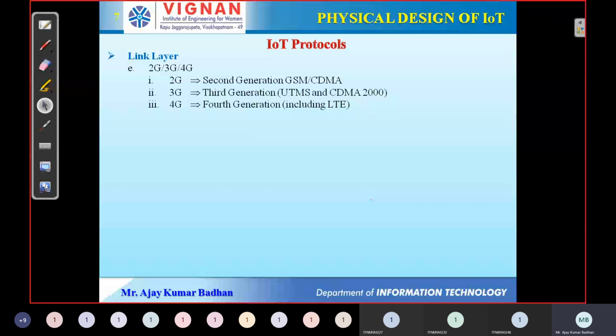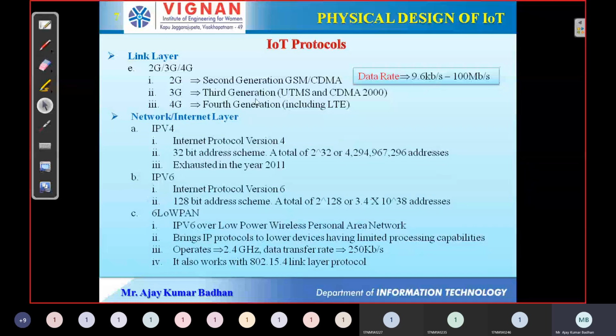And by the end of 2020 and the beginning of 2021, you might be getting 5G based mobile smartphones. Okay, so 5G technology will be coming into markets. Apart from that, the data rate for these particular devices is around 9.6 kbps to 100 Mbps.